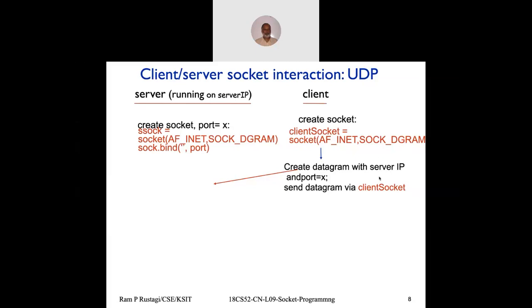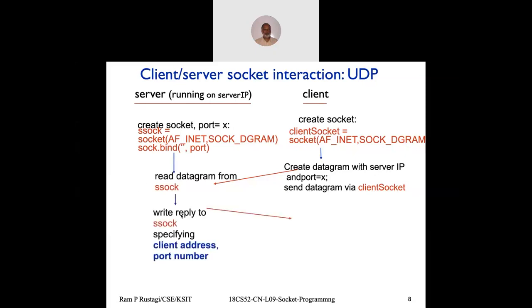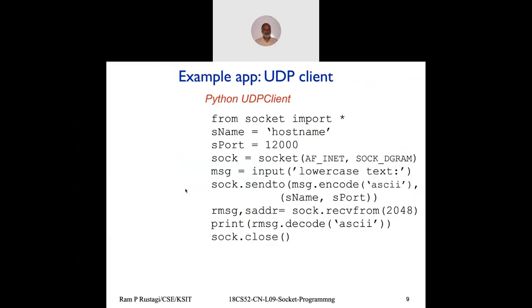And then the client creates a datagram. It may read data from the terminal and it sends the datagram to the server. And once the datagram goes, the server would read, and if it needs to respond, it will reply back on the socket. So all you say is sock.read, sock.write, and then the client can read the response. And depending on how many loops you want to do, it will continue in some way.